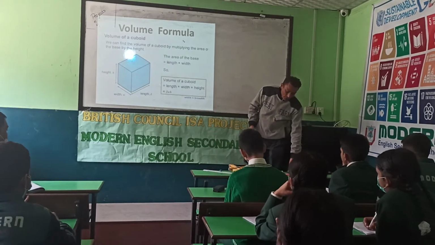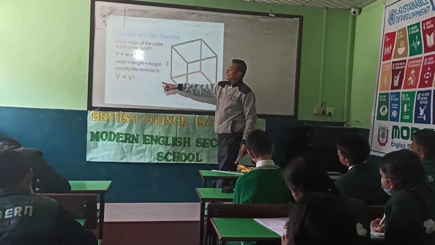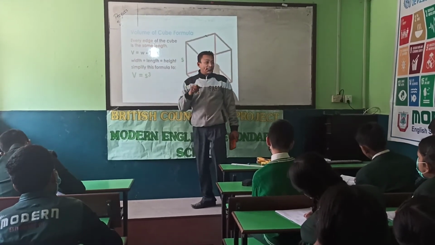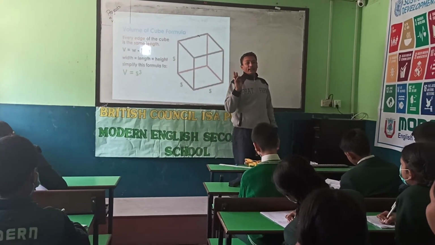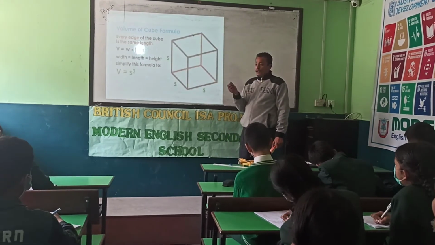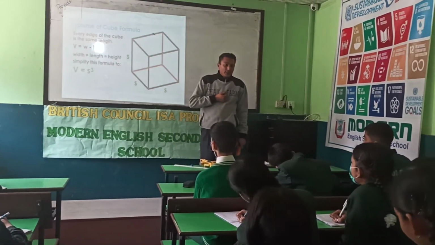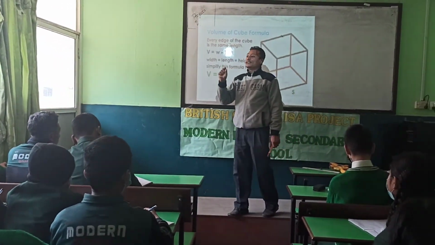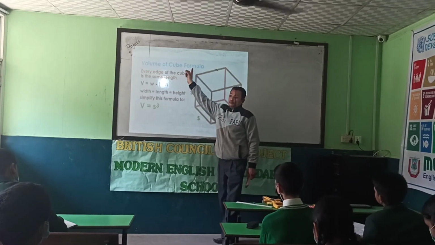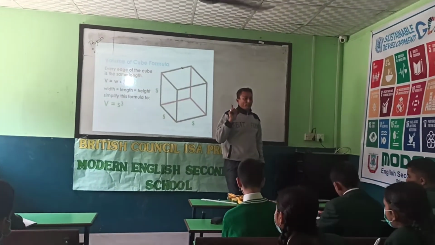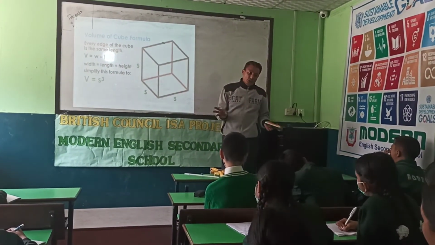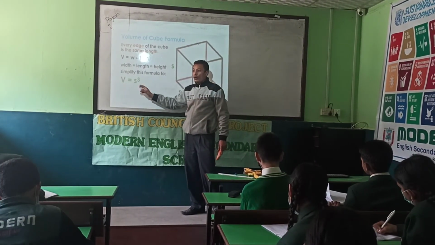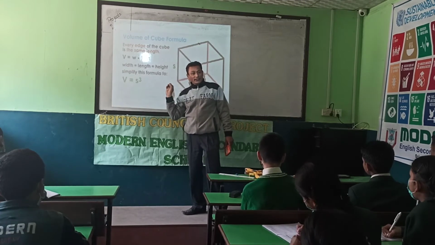And for cube, the formula is S cube, or we can say L cube, or B cube, or H cube, as length, breadth and height are equal. Have you played Ludo? Imagine the dice. It is of cube shape, where length, breadth and height all are equal. So we can directly find the volume as S cube or L cube, side cube.